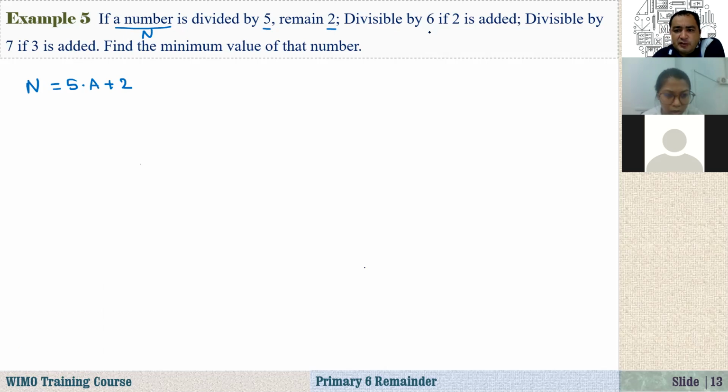And it says divisible by 6 if 2 is added, right? If 2 is added, what does it mean? It means that the difference is 4. That means that if you divide n by 6, the remainder will be 4.